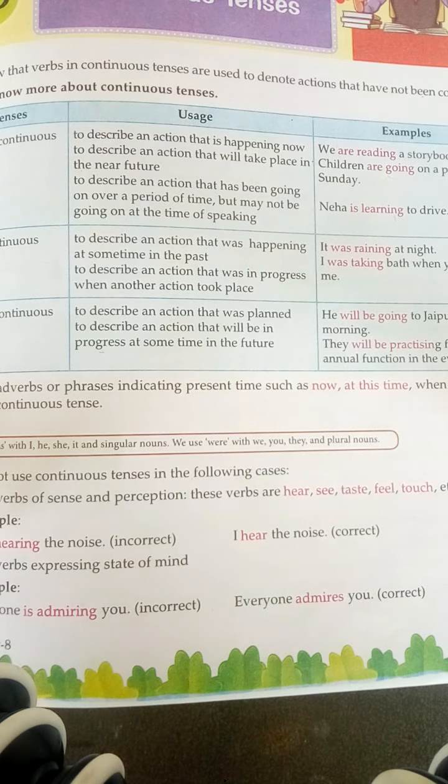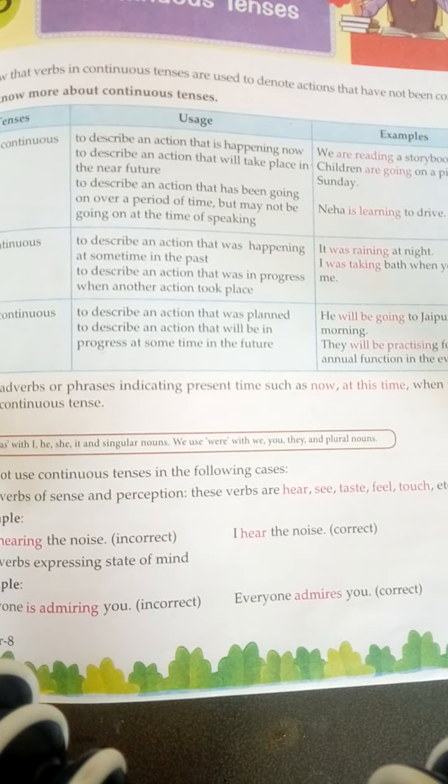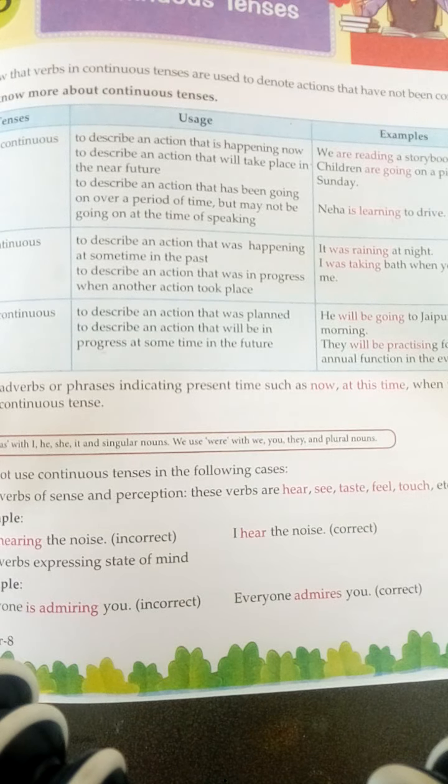And in future, those actions which are planned to be in progress in the future time. Okay, जो काम भविष्य में चल रहा होगा या ऐसी हम प्लानिंग करेंगे कि वो उस समय पर चल रहा होना चाहिए. ठीक है. So the example is we will be going to Jaipur in the morning. हम सुबह जयपुर जाएंगे, मतलब हमारी यात्रा चालू रहेगी इस समय. And the next example is they will be practicing for the annual function in the evening. इसका मतलब शाम के समय वो प्रैक्टिस करेंगे.